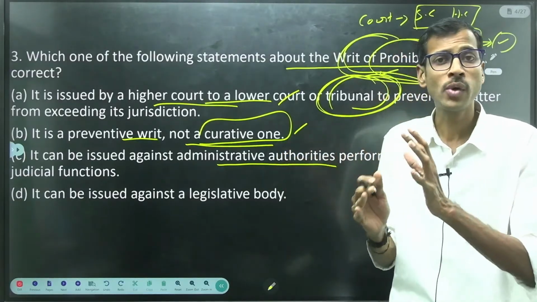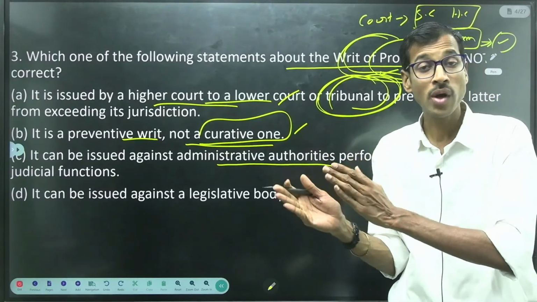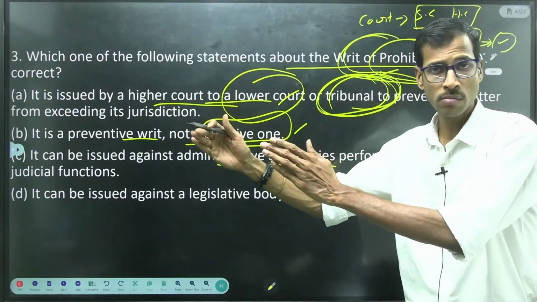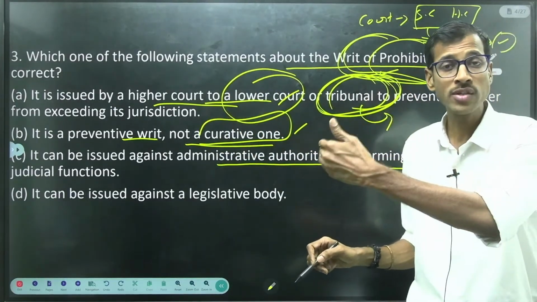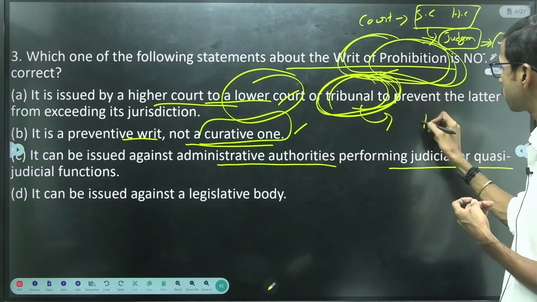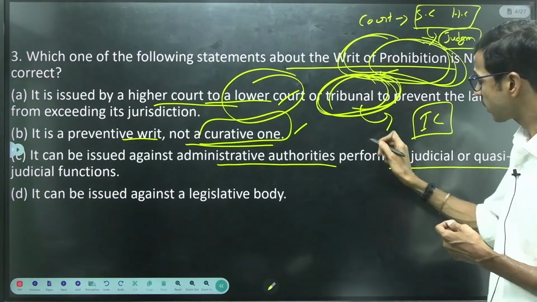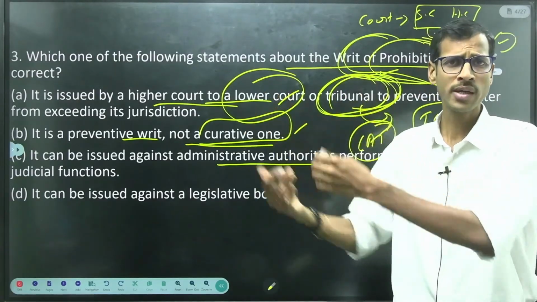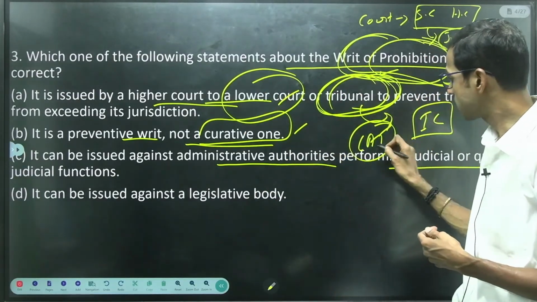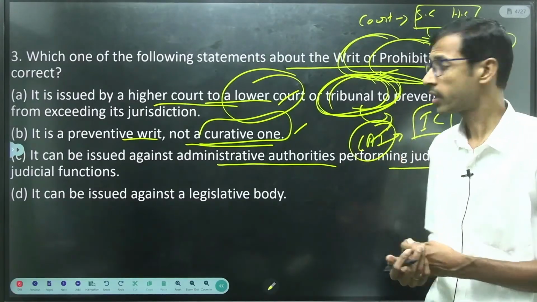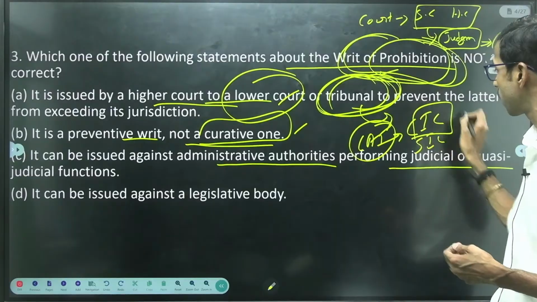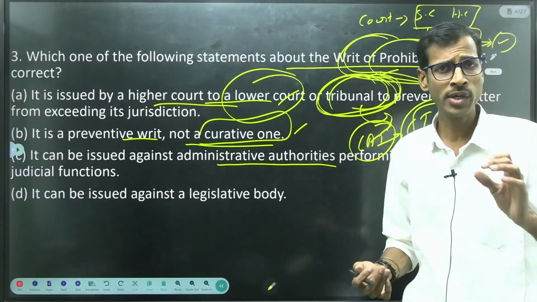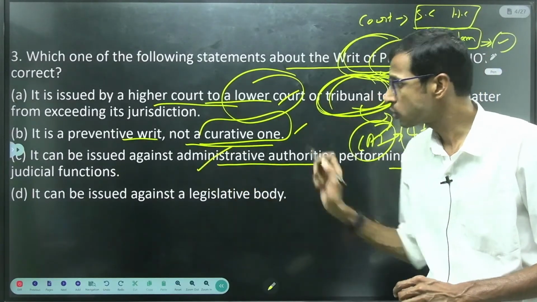So sometimes administrative authorities who are performing these quasi-judicial functions, not only these courts, which are completely judicial, but also sometimes tribunals act as quasi-judicial bodies. If you see the information commissions, right? Central administrative tribunals are acting as tribunals here, right? Some senior-most IAS officers are also under these commissions. Information commissions, the Central Information Commission and State Information Commission, are all related to the tribunals only, right? They are completely quasi-judicial, not completely judicial, right? So this is also very much important.